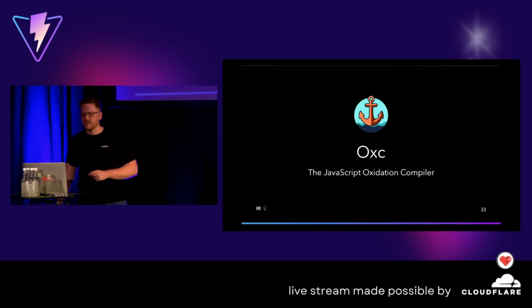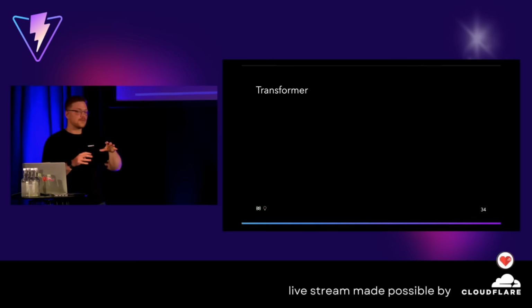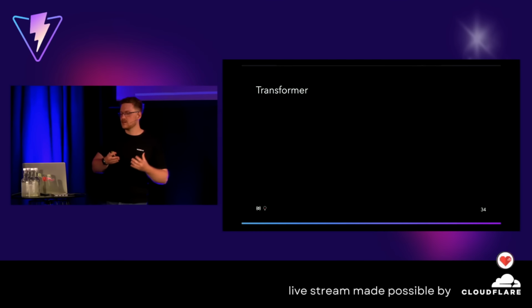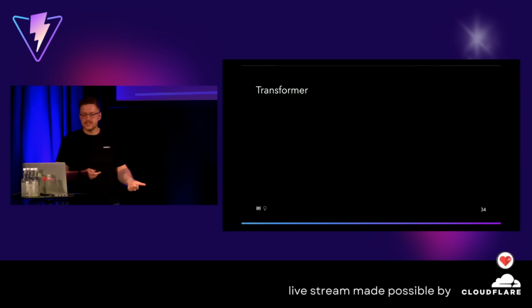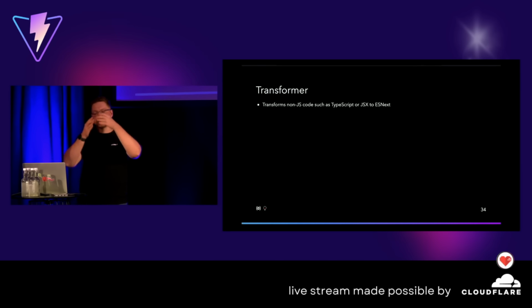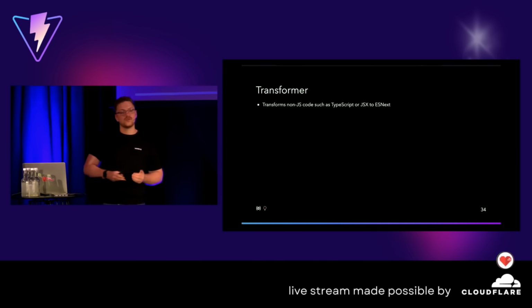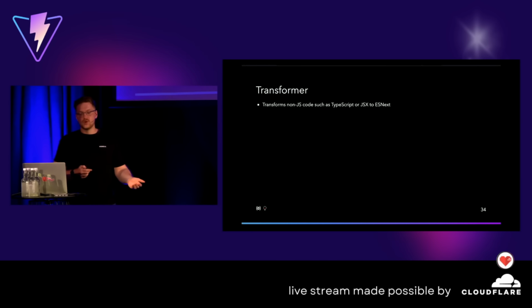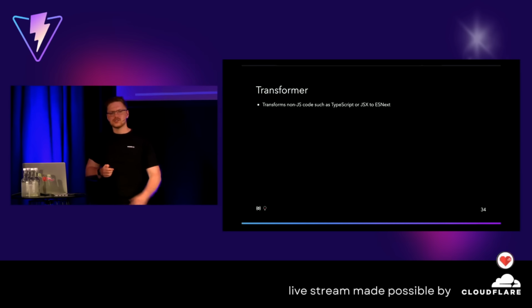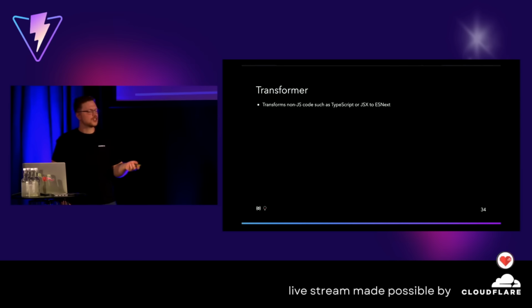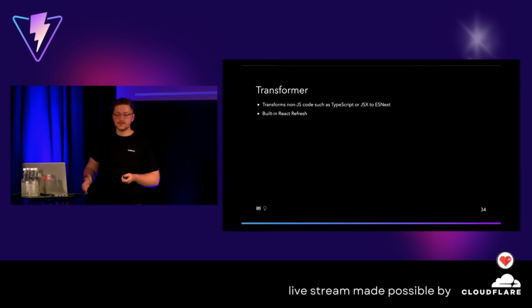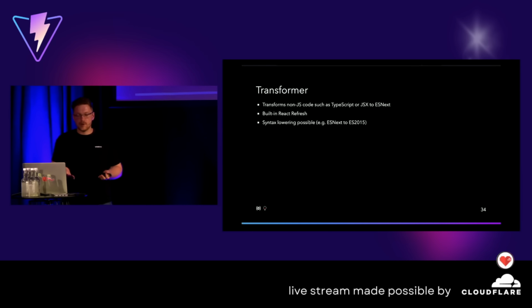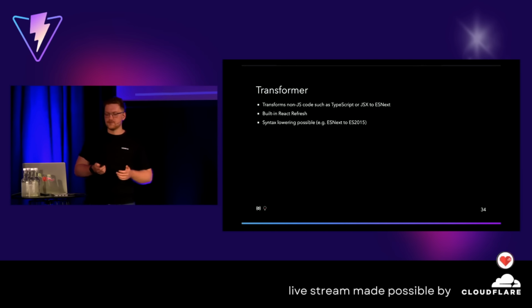Rust wordplays are insane. And Oxc, as a collection of Rust tools, the JavaScript Oxidation Compiler, has a couple of them. For Rolldown, the important one is the transformer, because what we want to do is transform non-JavaScript code such as TypeScript and JSX over to ESNext. That's happening through Oxc transform. You can use all of these parts separately, and there will also be more talks about Oxc later. So also there, I don't want to spoil the fun yet. The transform itself has built-in React Refresh, and syntax lowering is of course possible. So you can just say, okay, I want to go all the way back to ES2015 if I have to.